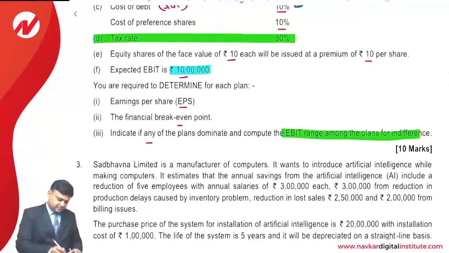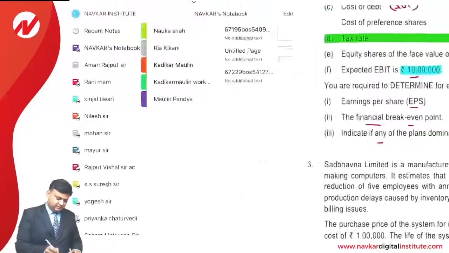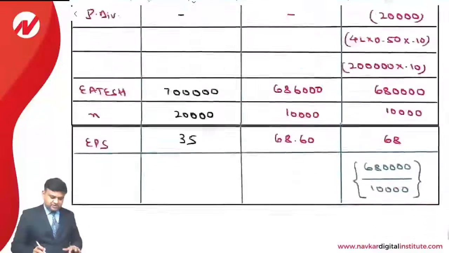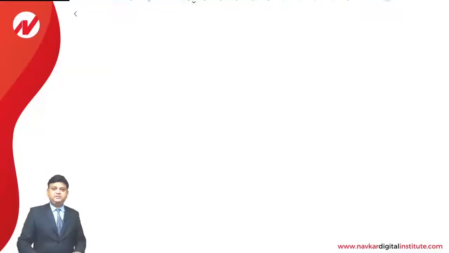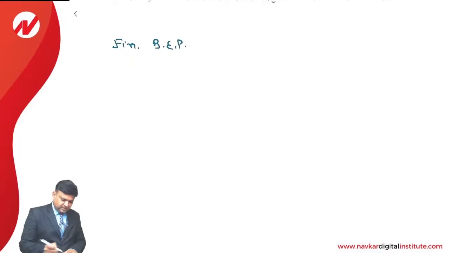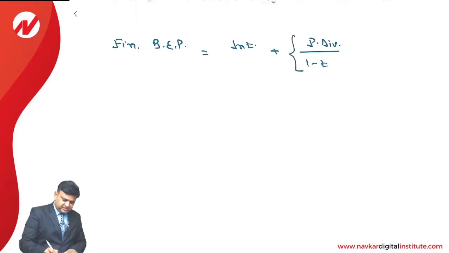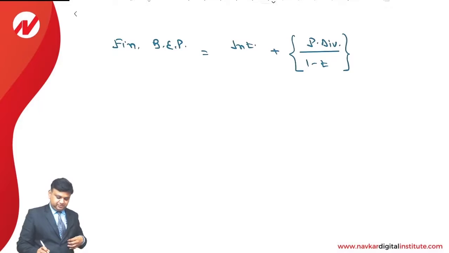The second part of the question says that you are required to compute the financial break-even point. Dear students, the term financial break-even point indicates the level of the EBIT at which earning per share is 0. So let us see how to make the calculation. Financial break-even point is calculated as interest plus preference dividend divided by 1 minus t. That is the way financial break-even point can be calculated.